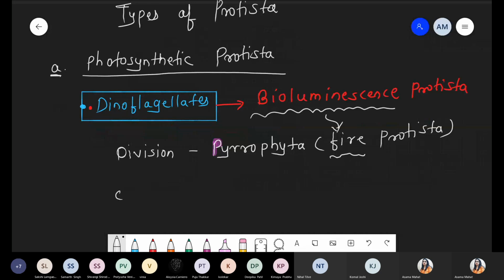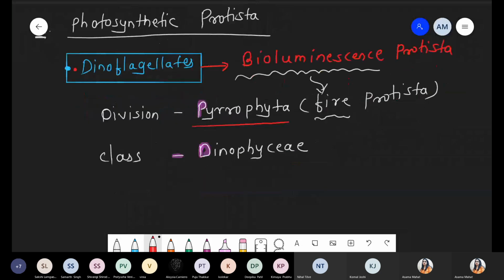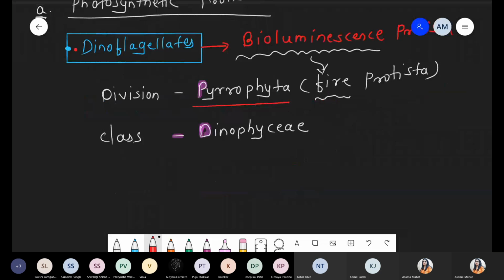Second, with respect to class, these belong to class Dinophyceae. Why am I giving this question? Because I think in 2012 a question was asked on the Pyrophyta. So I'm giving one question on the division they already asked. That's why we are taking this part. So dinoflagellate belongs to division Pyrophyta and the class Dinophyceae. And whenever we use the word dinoflagellate, it has the bioluminescence property. It means they can emit light.